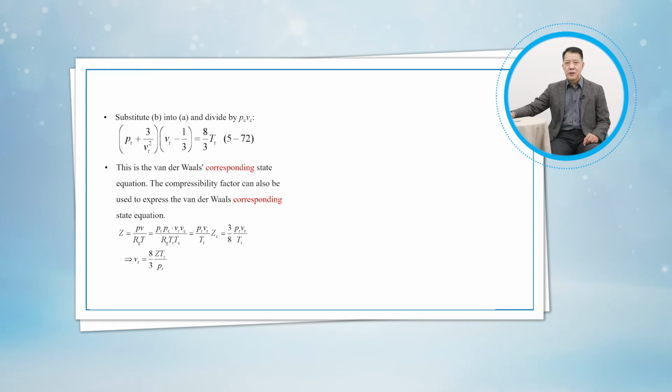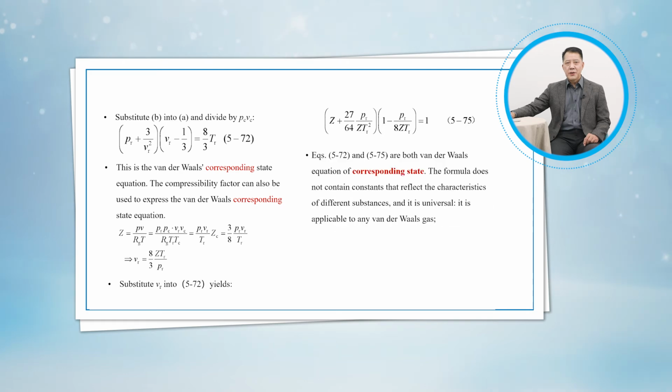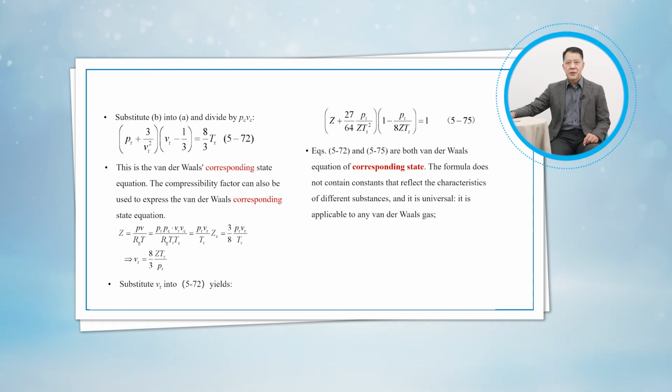By definition of the compressibility factor, we have the expression of VR. Substitute VR into equation 572 and it yields equation 575. Equation 572 and 575 are both van der Waals equations of corresponding state.